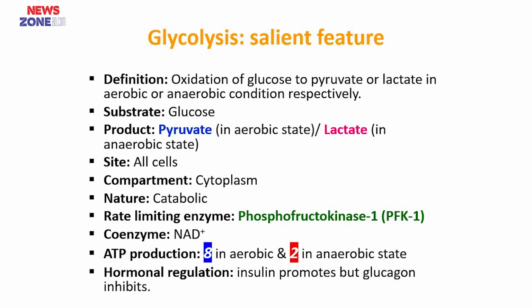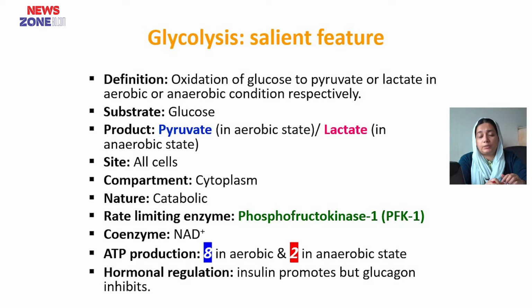Remember there is also an enzyme named phosphofructokinase 2, about which I will discuss later. The coenzyme for glycolysis is especially NAD, and for ATP, 8 ATP are produced in aerobic condition, and in anaerobic condition usually 2 ATP are produced. And insulin promotes glycolysis, but glucagon inhibits glycolysis.